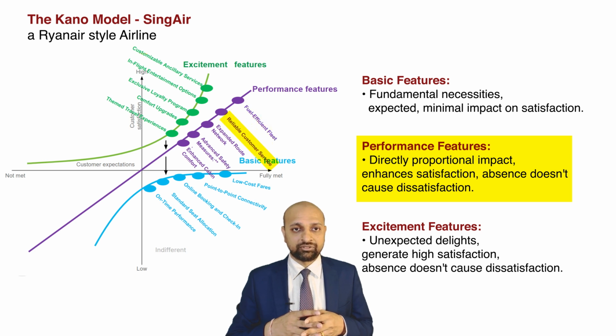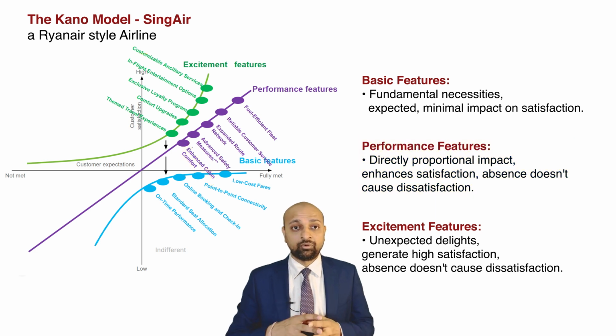Next, reliable customer service. I'd consider this a performance feature and ChatGPT has categorized it correctly. Then expanded route network. This is also a performance need. Expanding the route network means offering broader connectivity to various destinations via direct or connecting flights. Advanced safety features. Again, this falls under performance, not necessarily a basic need. Finally, enhanced cabin comfort, like offering more legroom, is another performance feature. So, overall, this categorization by ChatGPT is correct.